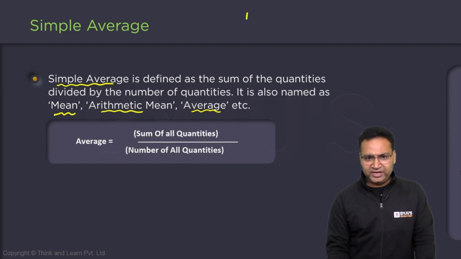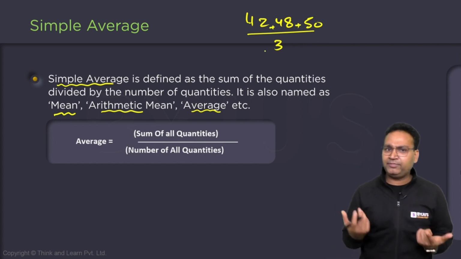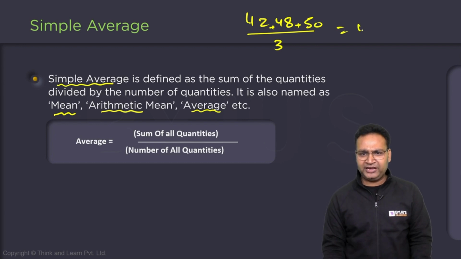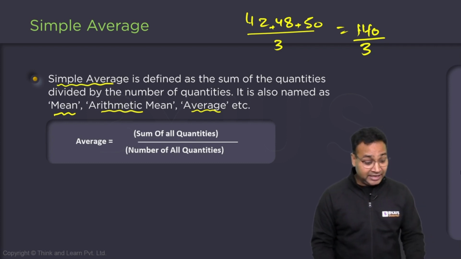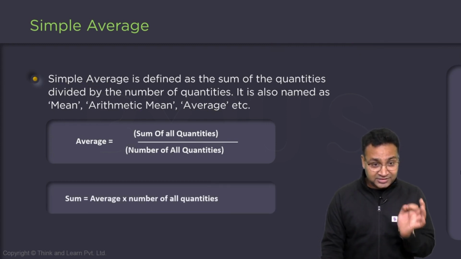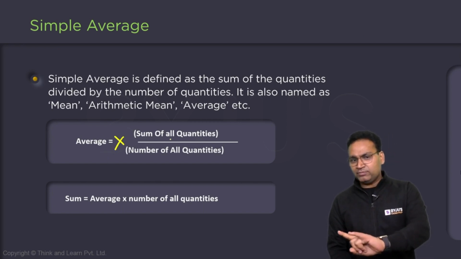So let's say we have the numbers 42, 48 and 50. You have to calculate the average of these three numbers. So I add the three numbers and divide by 3. 42 plus 48 is 90. 90 plus 50 is 140. So the average is 140 by 3, straightforward. It can be done very easily. And I can also understand that the sum is average into number. If I just cross multiply this, average into number is the sum.